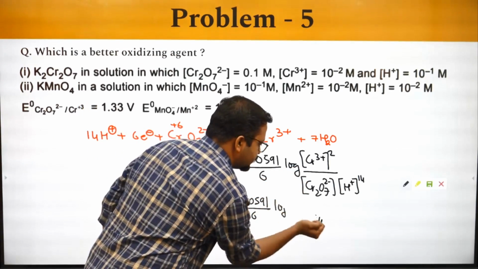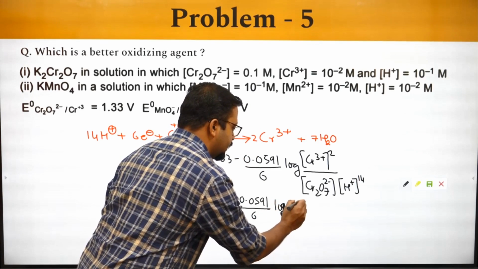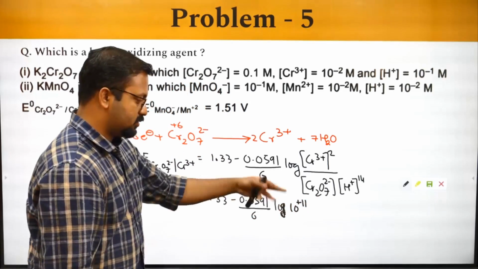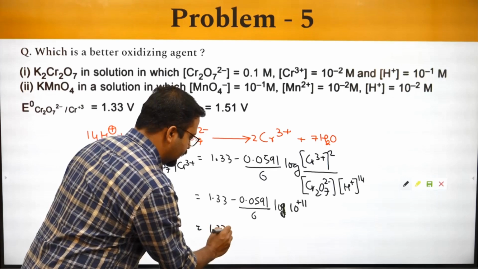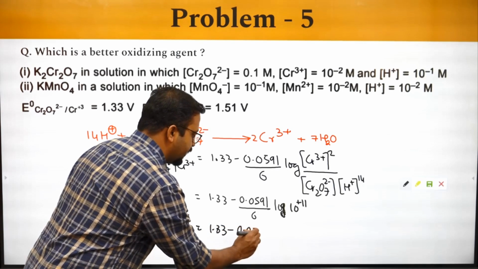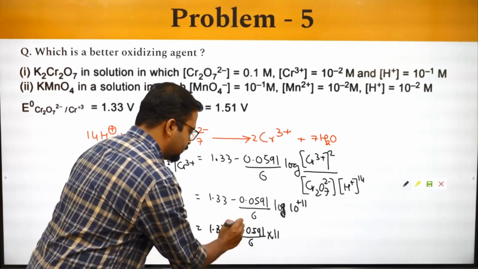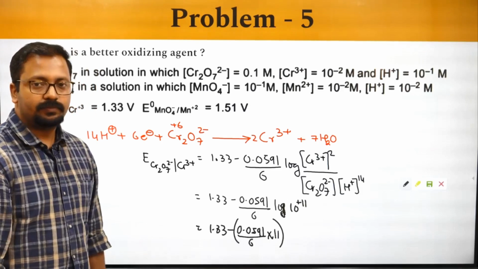Can I write this? So log 10 raised to plus 11, so it will turn out to be equal to 1.33 minus 0.0591 by 6 times 11. This will be the result, log 10 is 1.